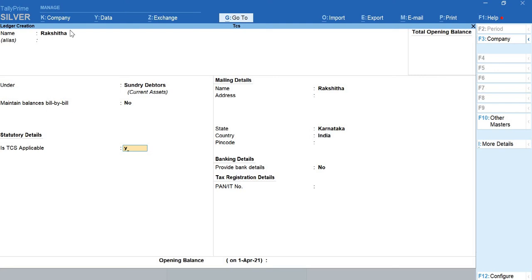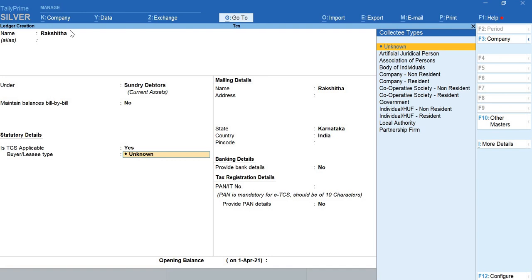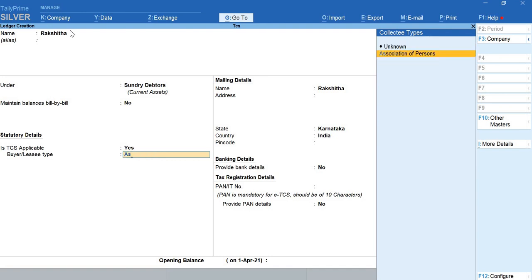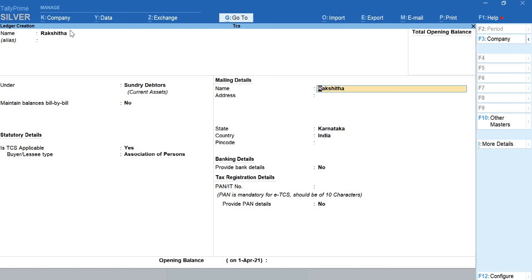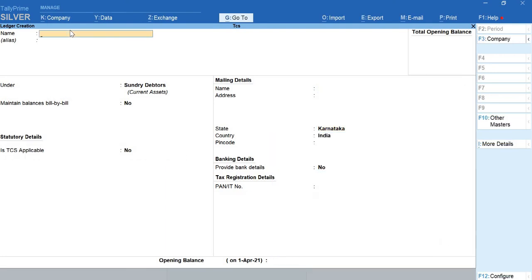Buyer or lessee type is association of persons, or you can select any one of those I have listed earlier. Accept this, so we are done creating the 3 different ledgers that are required.